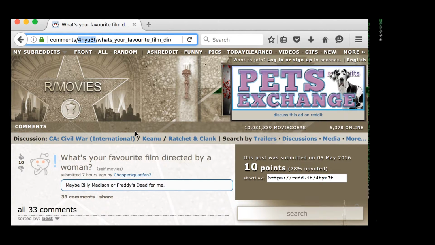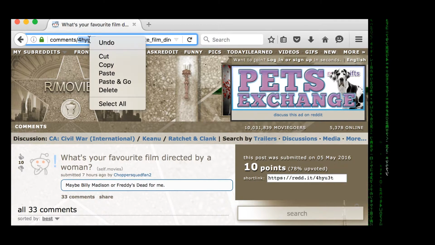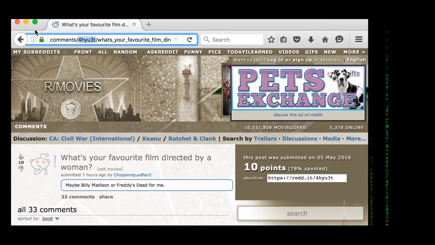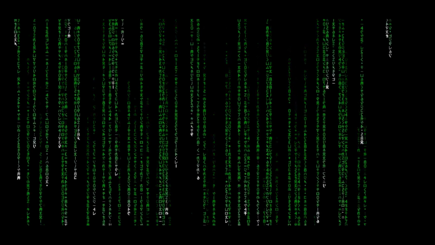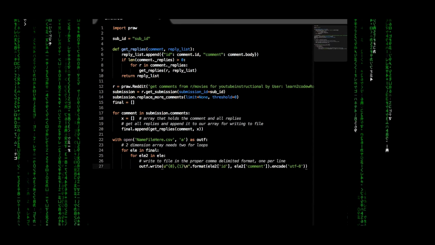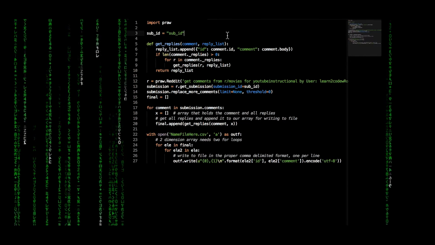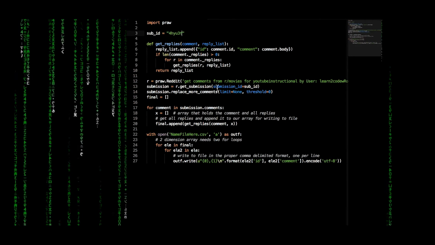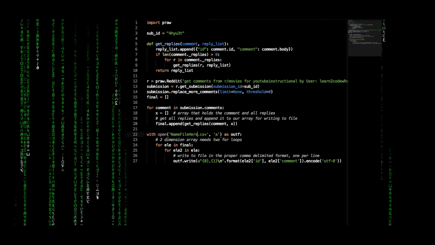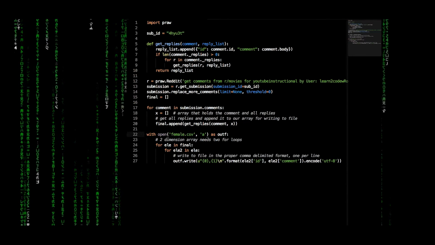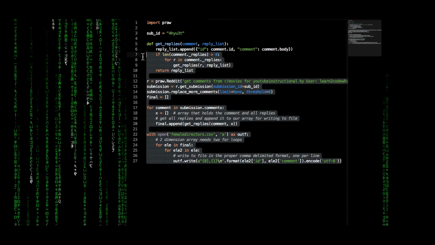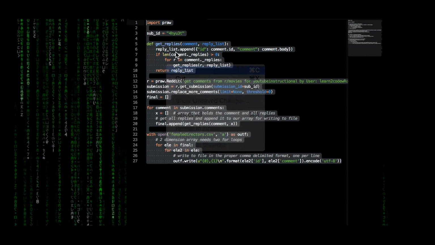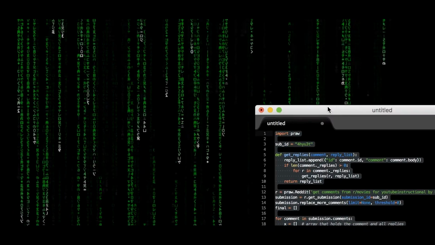So let's take this sub ID, copy and paste now, and head back to our text editor with the algorithm in it. Let's insert the sub ID into our algorithm, change the file name, and put this into our terminal.